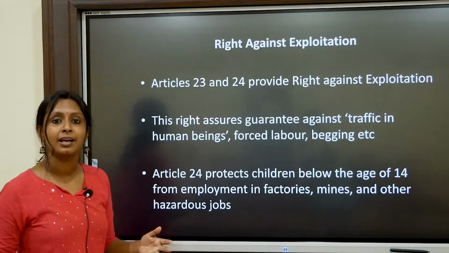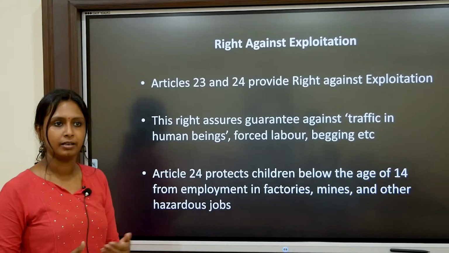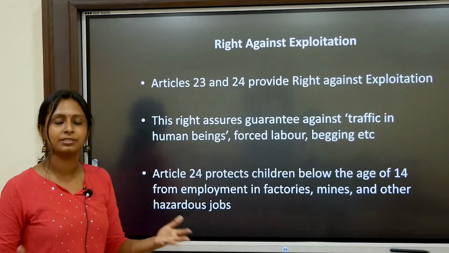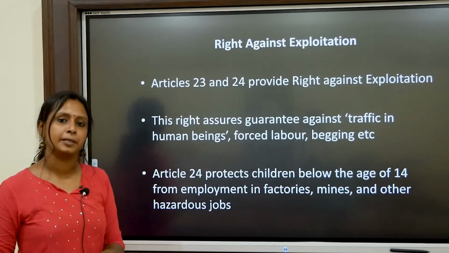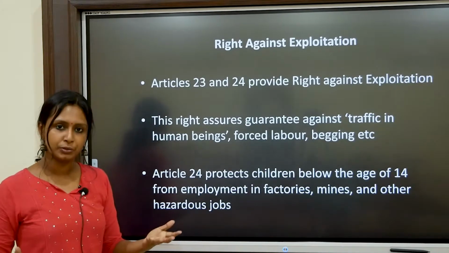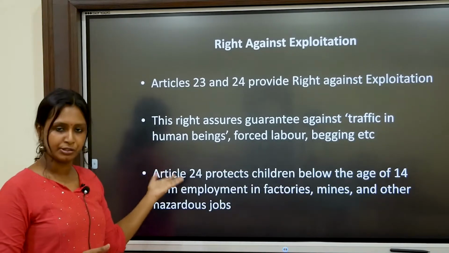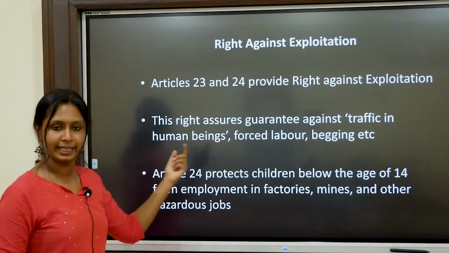We all know that child labor is an evil practice which exists in our society. So in order to prevent child labor, some constitutional provisions were introduced in India.